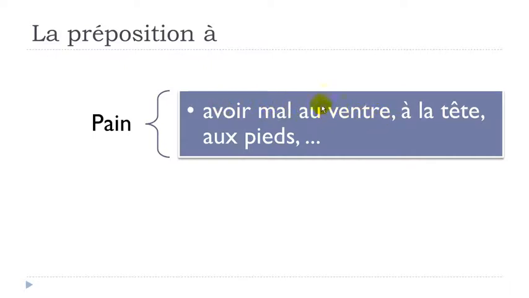So obviously this au is à plus le. So that's the reason why it's like that. Okay, ventre is masculine. So if it's tête, la tête, head, headache, à la tête. Okay, so same structure, avoir mal à la tête. And then, in that case, pied, foot, au pied. Okay, avoir mal au pied.